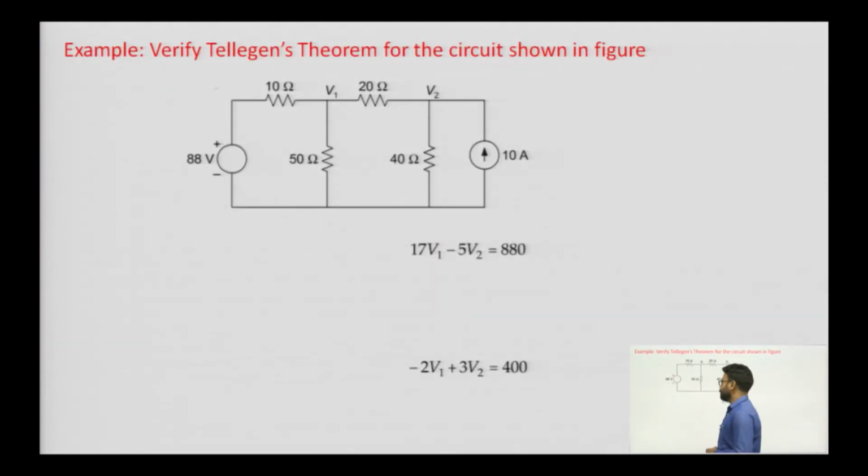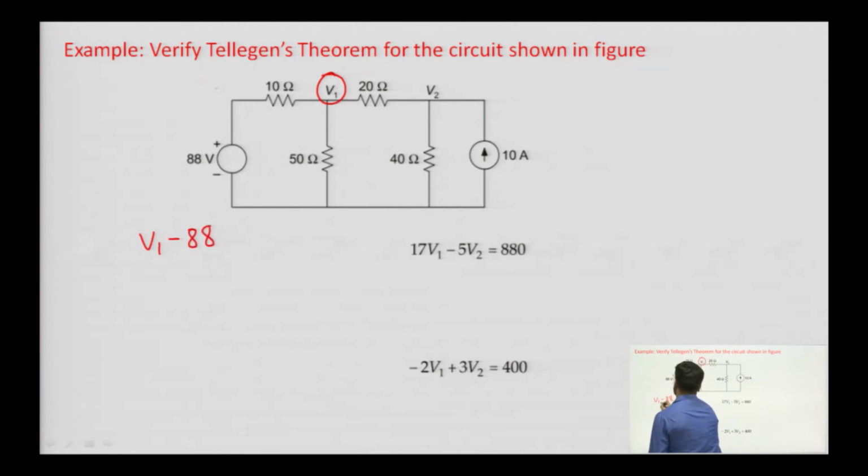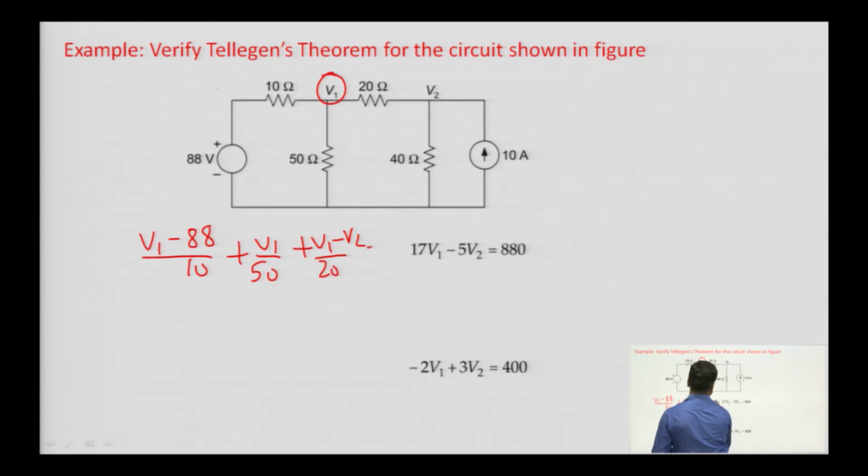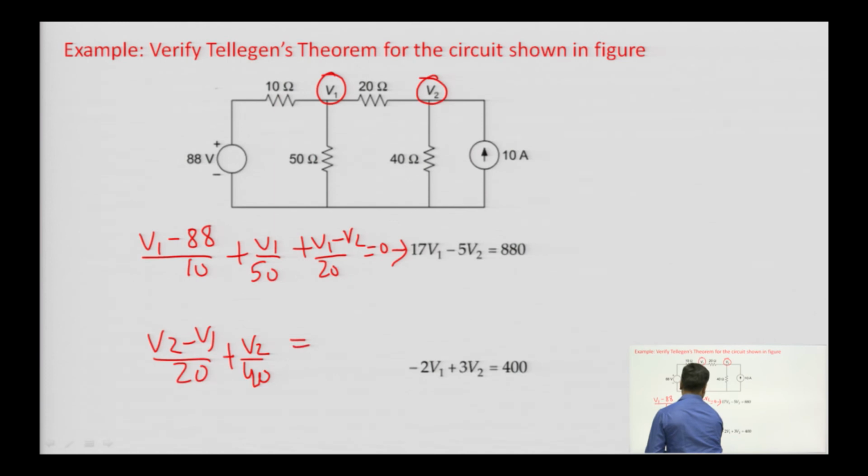Now, suppose this is our question and we have to verify Tellegen's theorem. First, we have to find out the voltage across each resistor. So, you can apply KCL: V1 minus 88 divided by 10 plus V1 by 50 plus V1 minus V2 by 20 equals 0. So, it will lead to this equation. Then apply KCL here. We will get V2 minus V1 divided by 20 plus V2 by 40, and it will be equal to 10, which is the incoming current. So, it will lead to this equation.